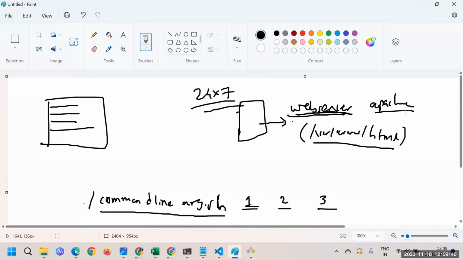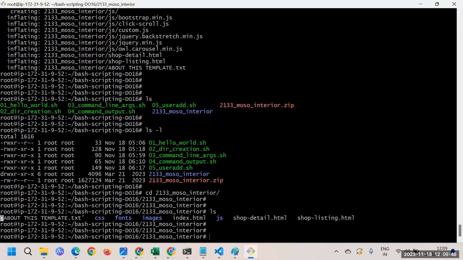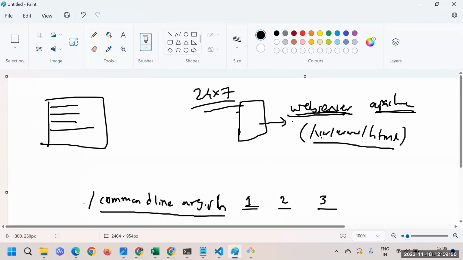We need to install this Apache web server, and after installation, we need to copy all the files to this location, that is /var/www/html. Okay, so these are the few steps we have understood now. I think the prerequisite is something we have understood well. So let's club all these commands together, and then we will go and execute all these steps one by one.